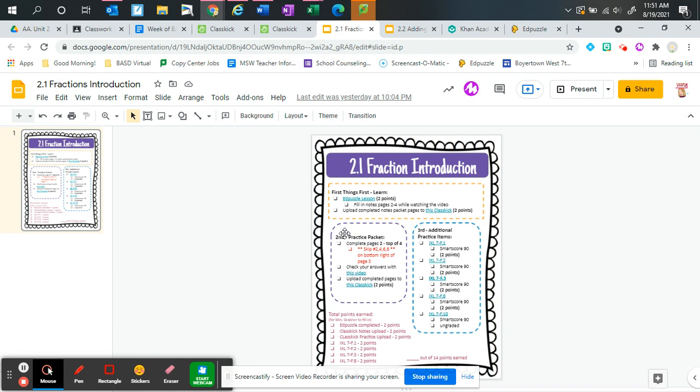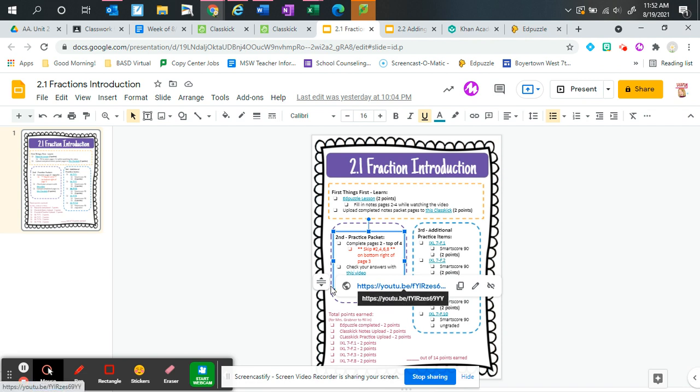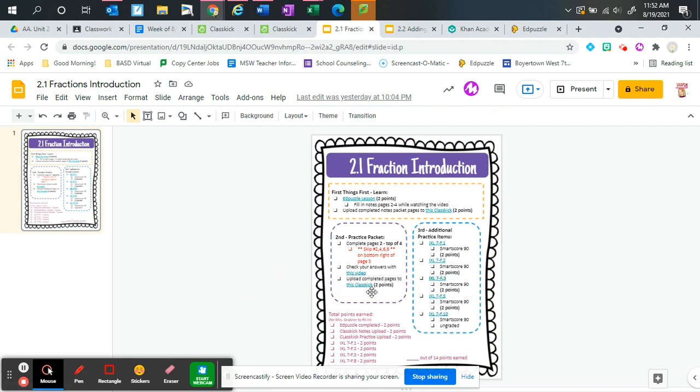Down in the next spot, second, is the practice packet. So what you can do is complete pages 2 through the top of 4. If there are any special notes, like there are today, where certain questions are for you to skip, you'll see that right here underneath. Check your answers with the video. This is just a link to a YouTube video, so you can skip ahead a little bit, but please do check your answers, and please make sure that your work matches the work that I'm showing.